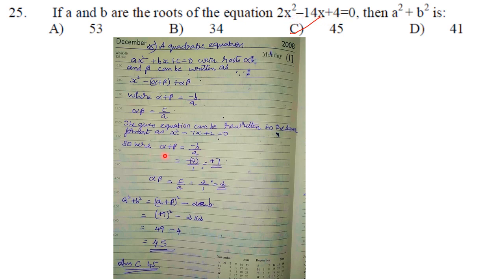So here alpha plus beta is equal to minus b by a, or minus of minus 7 by 1, so it is plus 7. Alpha beta is c by a, so 2 by 1 is 2. Now they have asked for a square plus b square. So a square plus b square is (a plus b) the whole square minus 2ab. So substitute the values. a plus b, that is alpha plus beta, is equal to plus 7, and 2ab, alpha beta is 2, so 2 into 2 is 4, that is 49 minus 4 is 45. So the answer here is option C, that is 45.